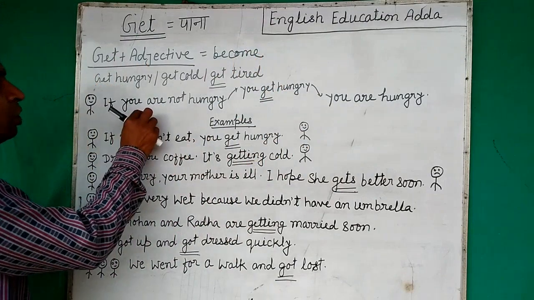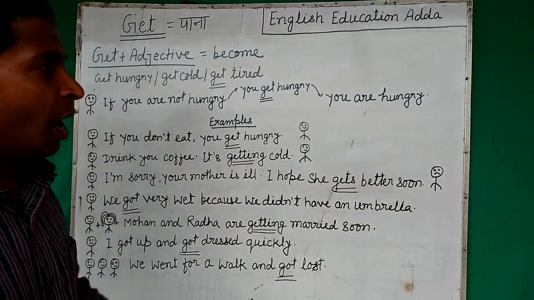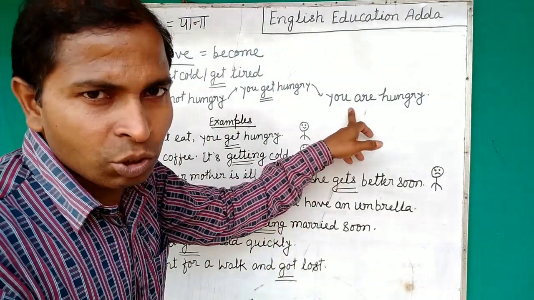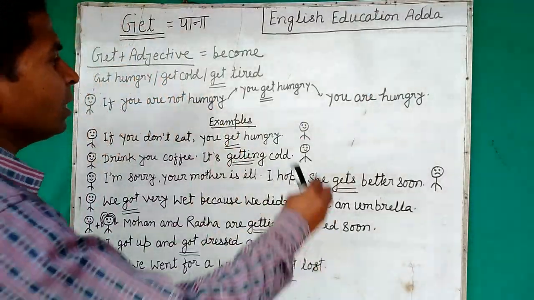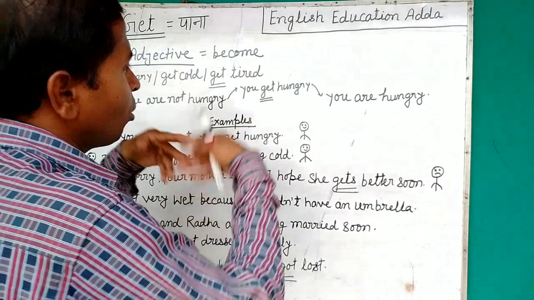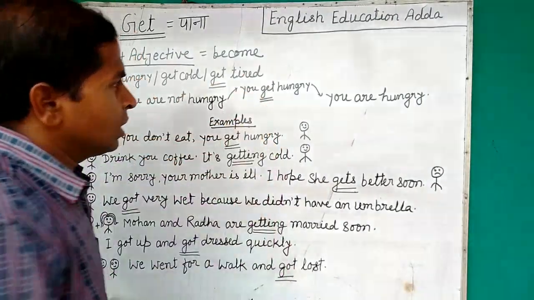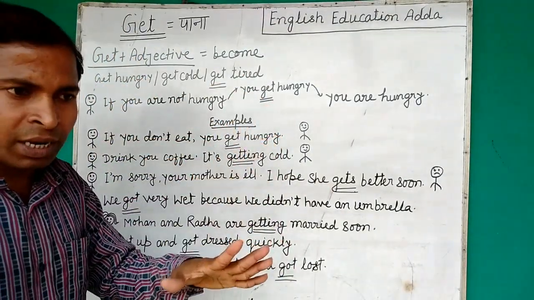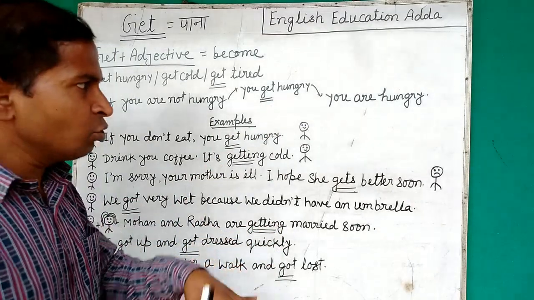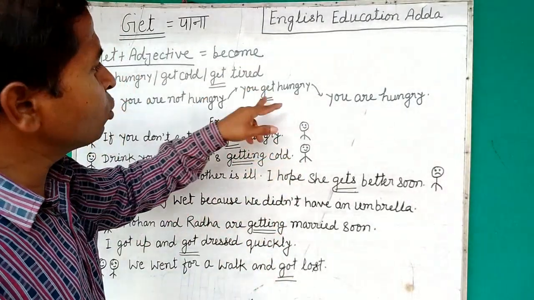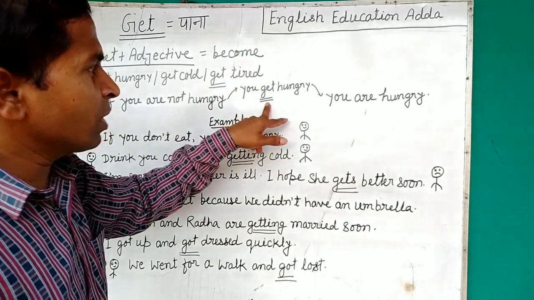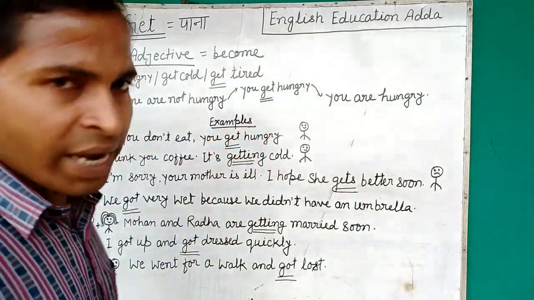Now come here. If you are not hungry, obviously after some time you will be hungry. So you can say that you are hungry. But to make an impact on sentences, you use get. So you get hungry. It means you become hungry, right? You became hungry, just like you get hungry. So instead of become, you can say get in that sense. So get is used very nicely. Okay, so you get hungry.